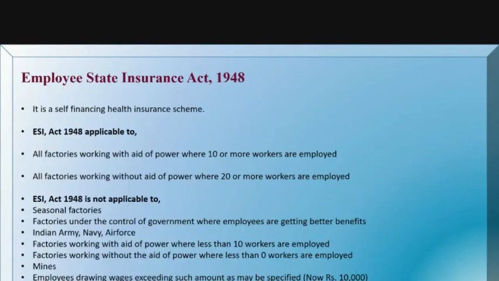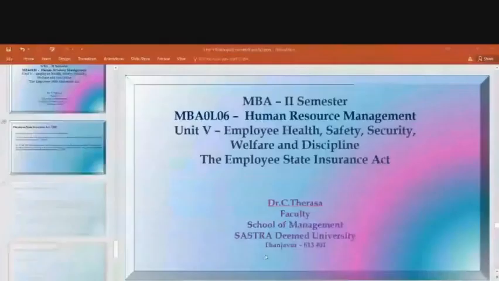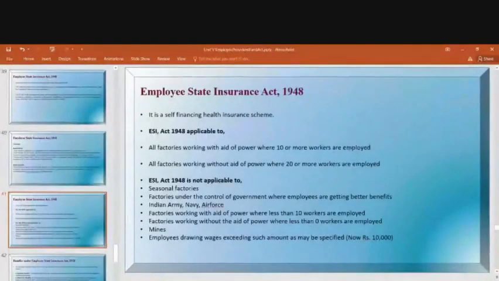The Indian Army, Navy, and Air Force are not covered under this act. Then there are the factories working with the aid of power where less than 10 workers are employed. Only where 10 or more workers are employed is covered under the ESI Act, not less than 10 workers. And the factories without the aid of power where less than 20 workers are employed. Sorry, that was a mistake earlier; here we should have 20 workers.